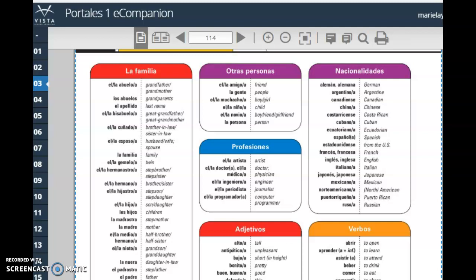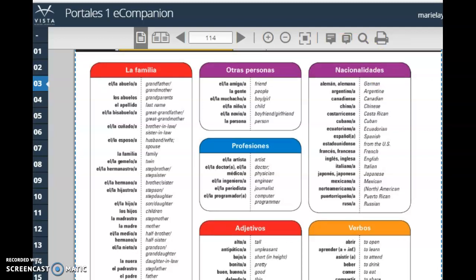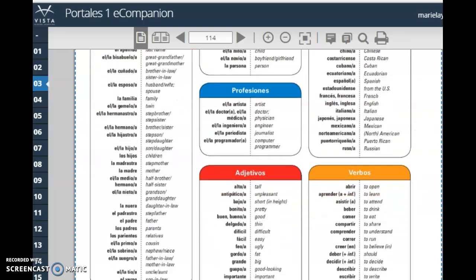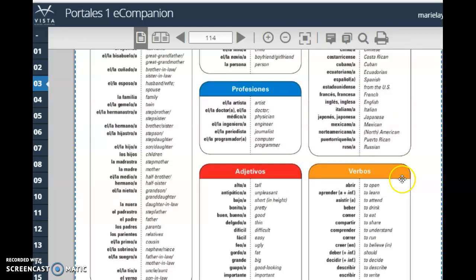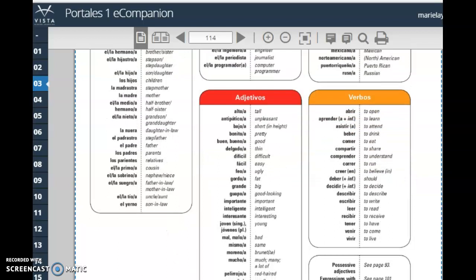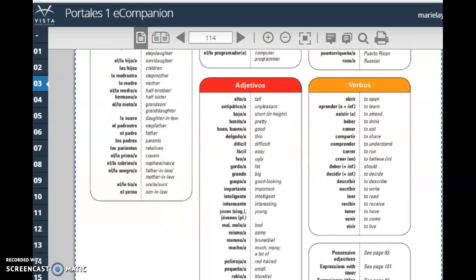You have members of the family, you have other people, other relationships like friendship and boyfriend, girlfriend, that type of thing. Since we're talking about people, we're also talking about nationalities, some adjectives that you can use in there, professions, and some other verbs that are going to be useful to talk about people around us.